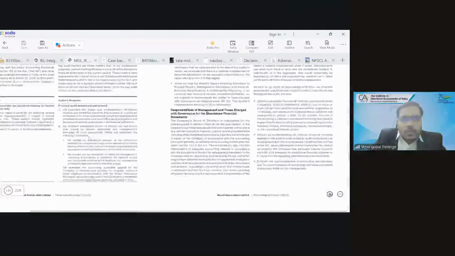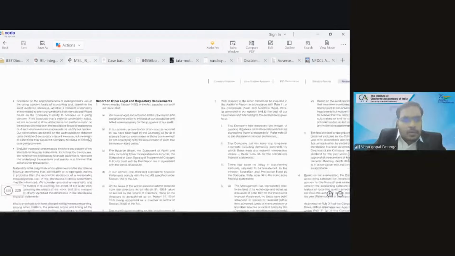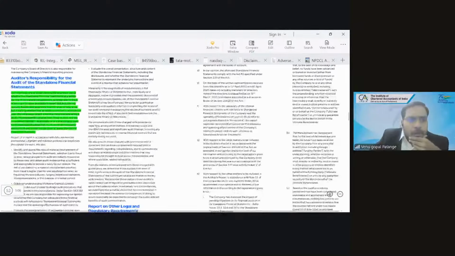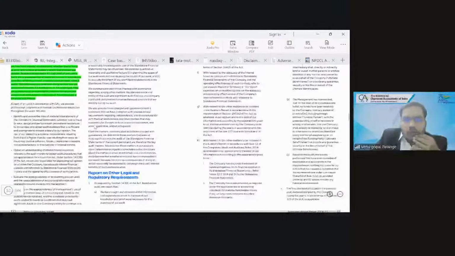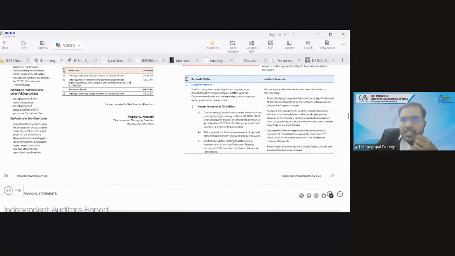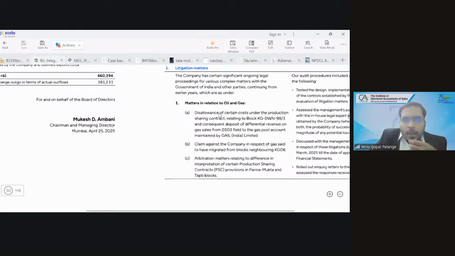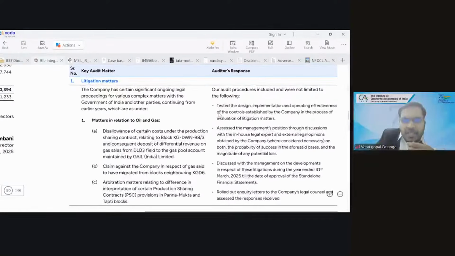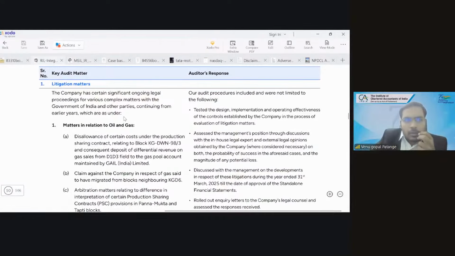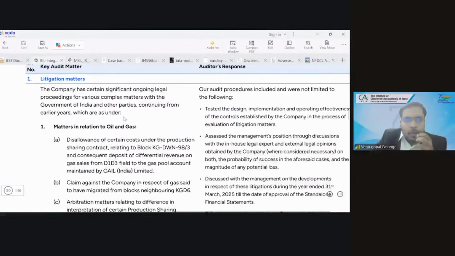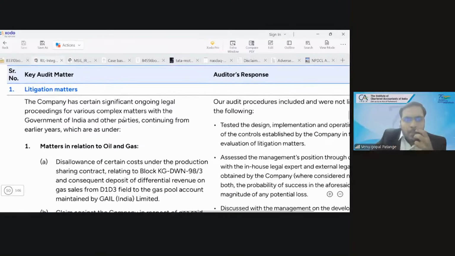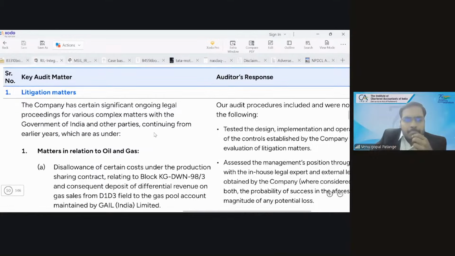So we will take... so you can see my screen. Yes, sir. Is it changed to key audit matter? It's not visible. Okay, now is it okay, sir? Yes, sir. To the extent it is readable now.